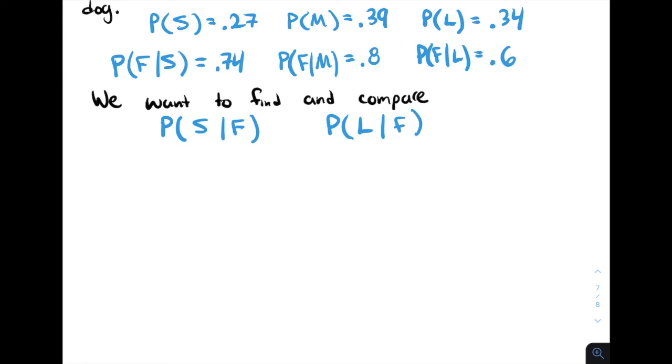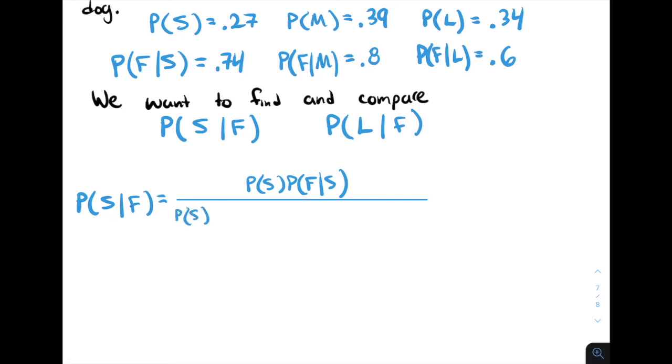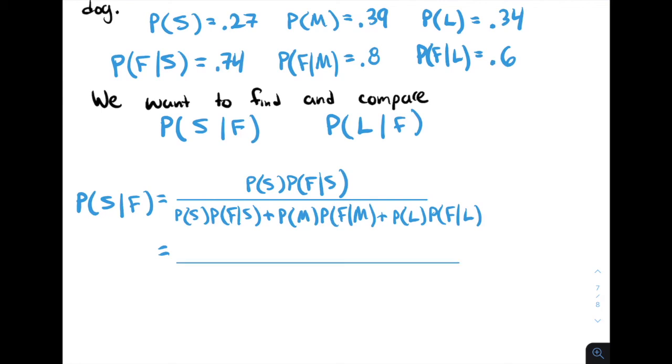Here we'll want to use our extended Bayes theorem, which will tell us that the probability of S given F will be the probability of S times the probability of F given S divided by the probability of S times the probability of F given S plus the probability of M times the probability of F given M plus the probability of L times the probability of F given L. Plugging in for our known quantities, we see that this will equal 0.27 times 0.74 divided by 0.27 times 0.74 plus 0.39 times 0.8 plus 0.34 times 0.6. And that this should work out to be 0.279.